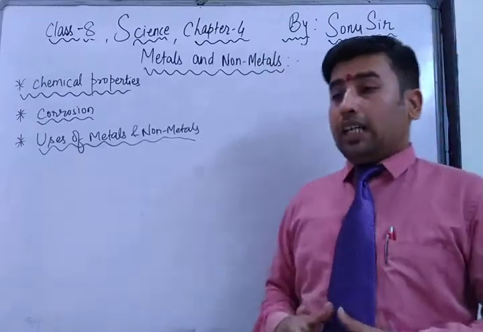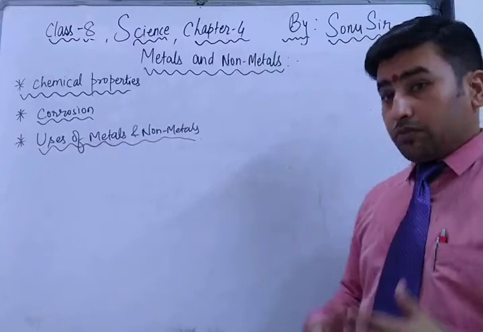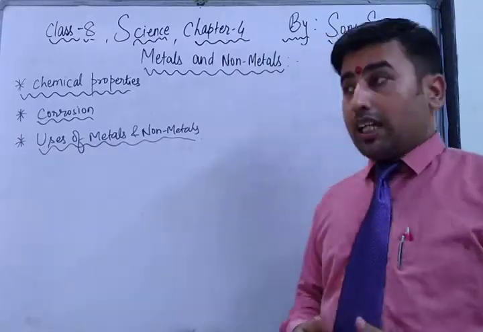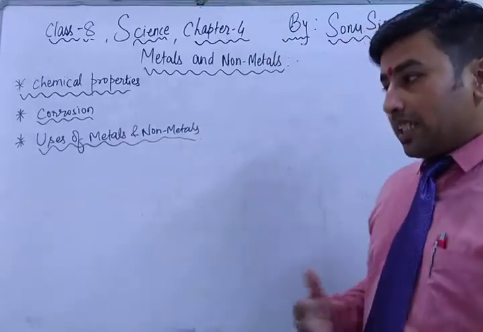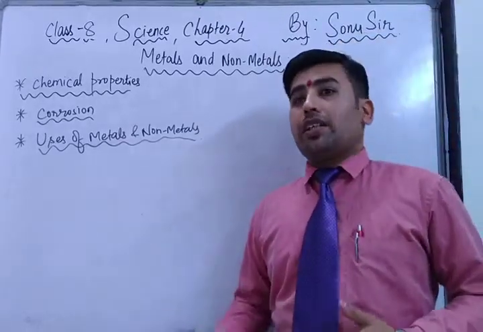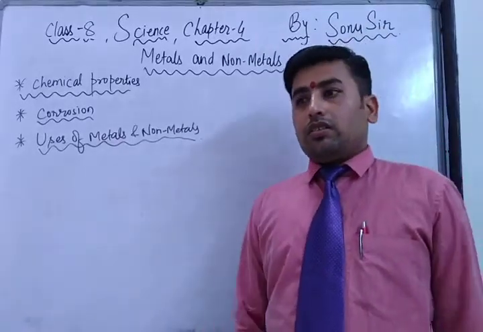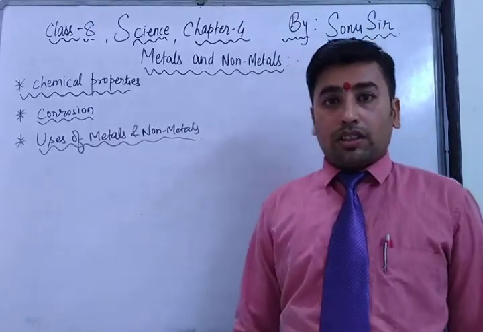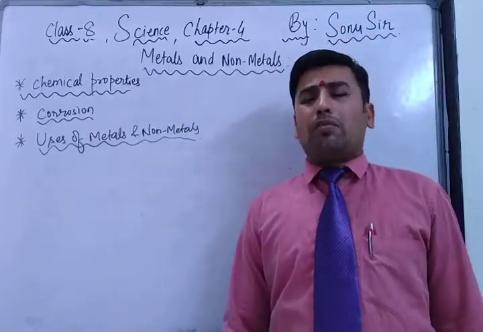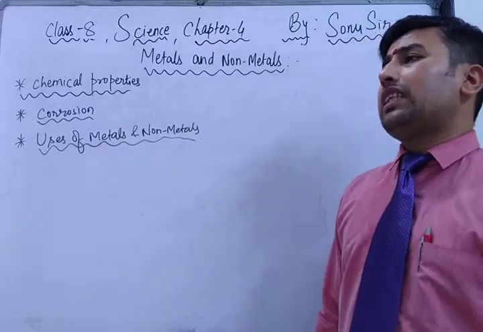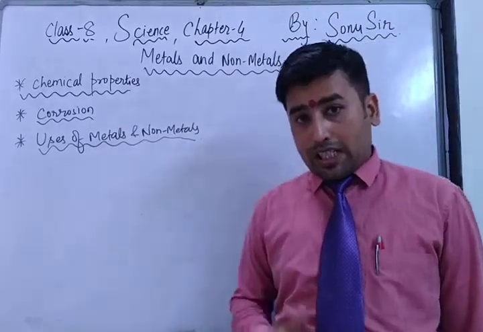In the chemical properties I explained the reactions of metals. For example, when metal reacts with oxygen it gives metallic oxide, and when metal reacts with water it gives metallic hydroxides. When a non-metal reacts with oxygen it especially gives dioxides, like sulfur plus oxygen gives sulfur dioxide, nitrogen plus oxygen gives nitrogen dioxide, and carbon plus oxygen gives carbon dioxide. All these things we studied in the previous video.